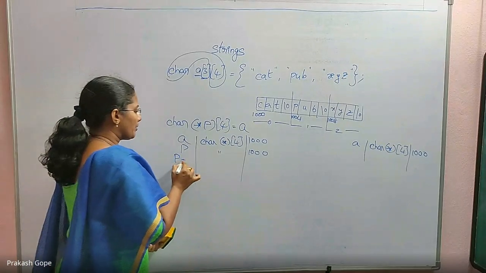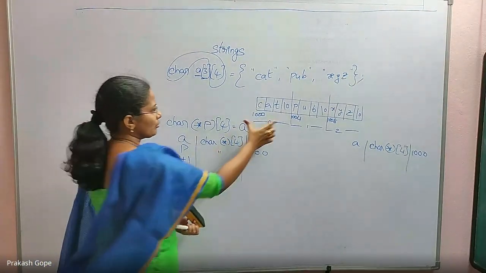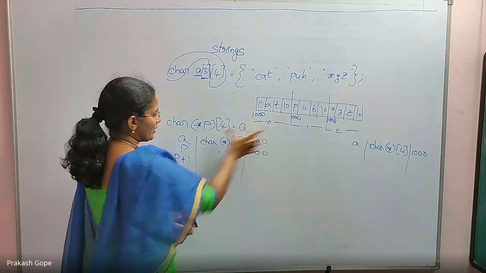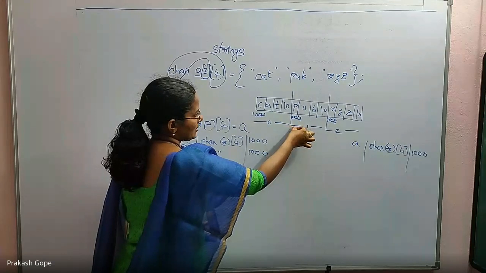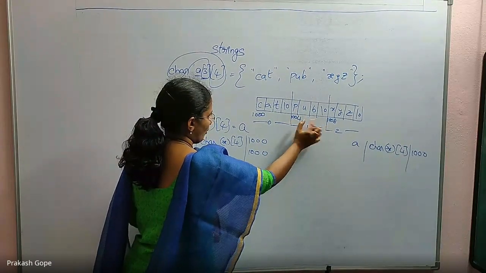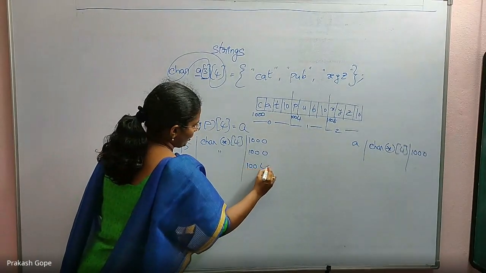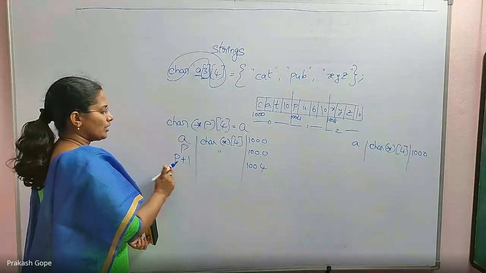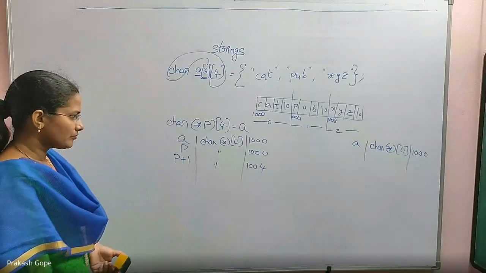Now if I say P plus 1. Till now P is pointing to this character array of size 4. If I say P plus 1, it will point to the next character array of size 4. So the base address of that is 1004. By adding an integer to a pointer, the type of pointer does not change. So pointer type is same.